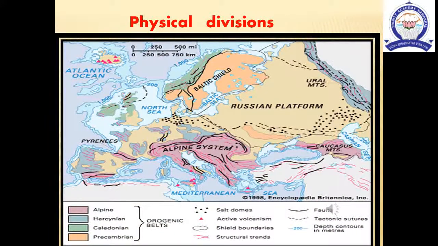Next, physical divisions. Europe has physical features such as mountains, plains, plateaus, peninsulas, bay, islands and river basins. It can be divided into 4 physical divisions.